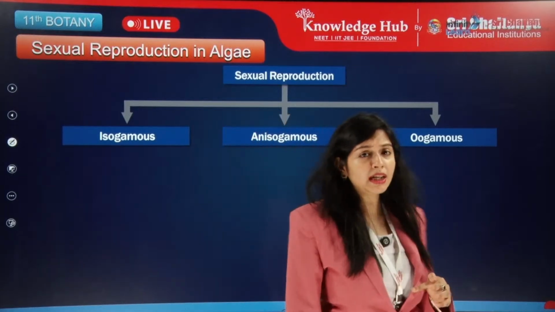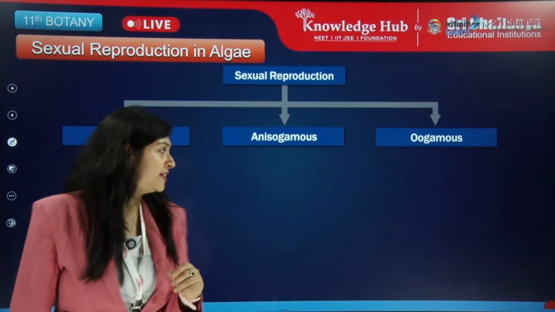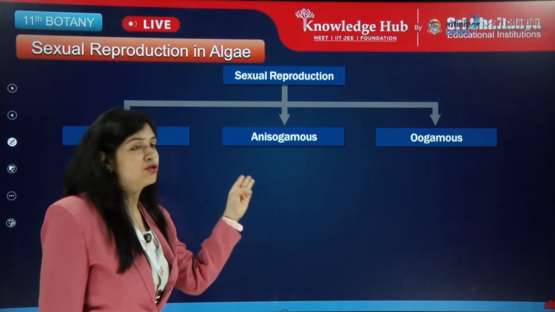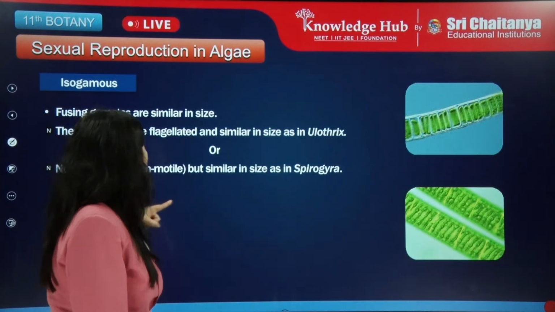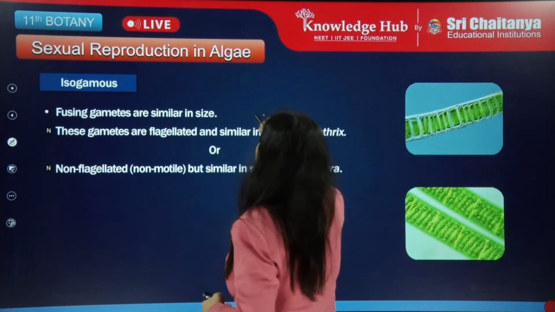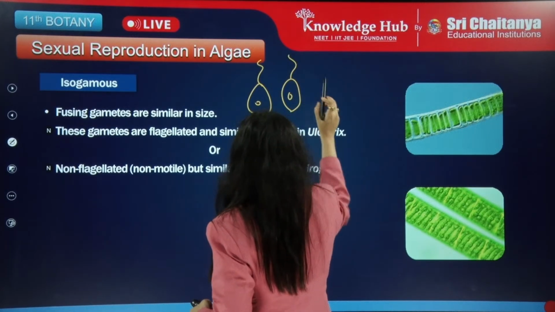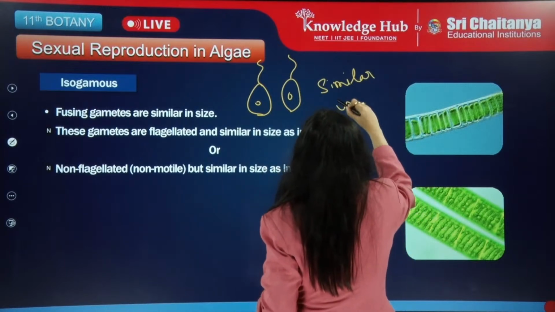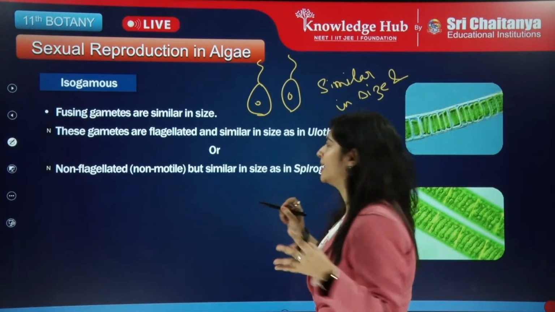Now let's see the different types of sexual reproduction in the algae. We have three different types: isogamous, anisogamous and oogamous. So what are these? Isogamous means the gametes which are fusing are similar in size. Let's say this is a gamete and this is also a gamete. So they are similar in size and this can be motile or non-motile, whatever.